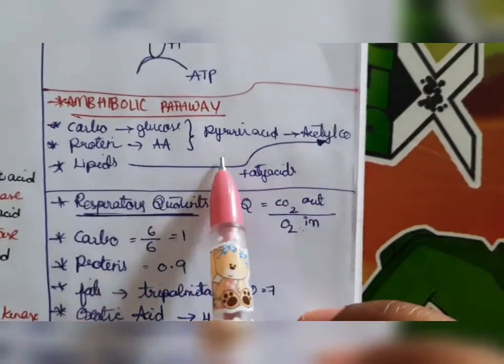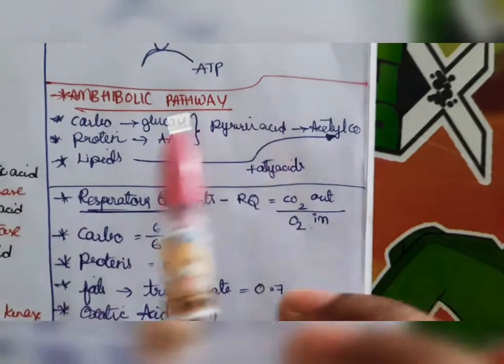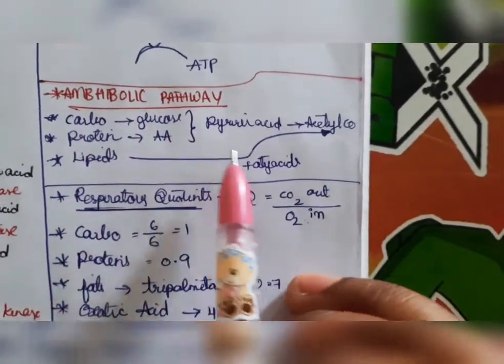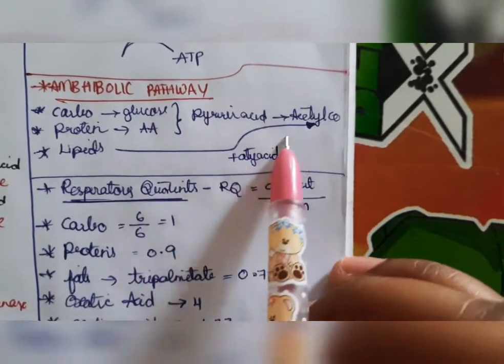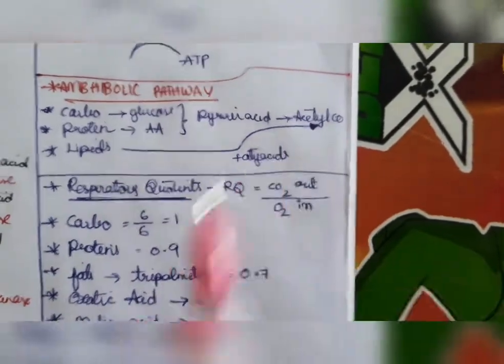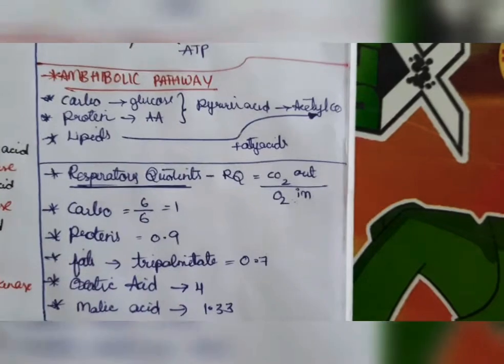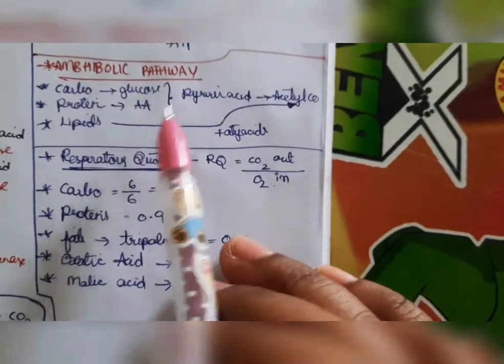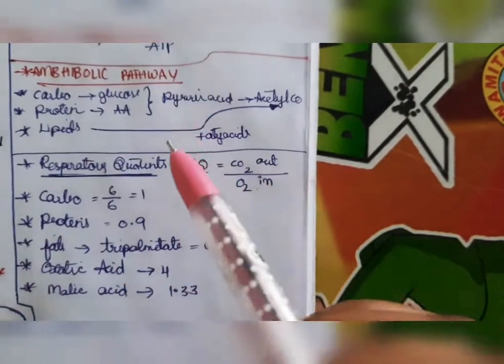For carbohydrates and proteins the result is pyruvic acid. For lipids the result is acetyl coenzyme A. That means the entering of the substances into the cycle.